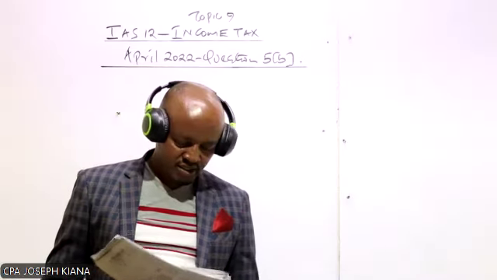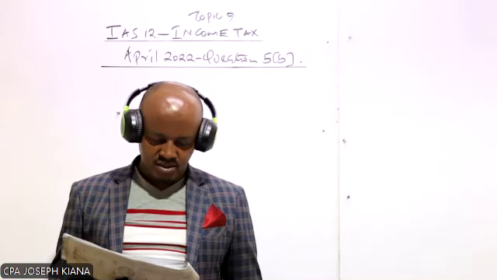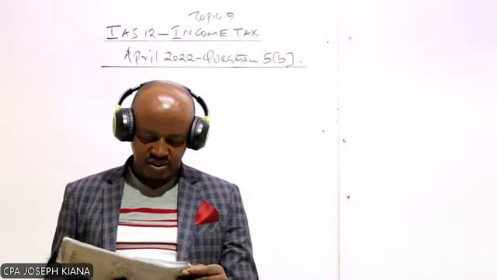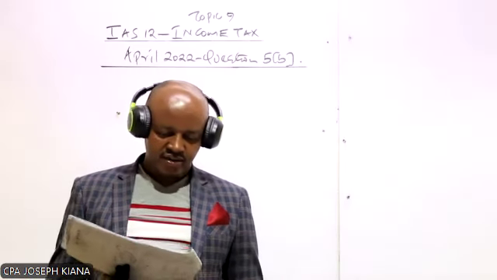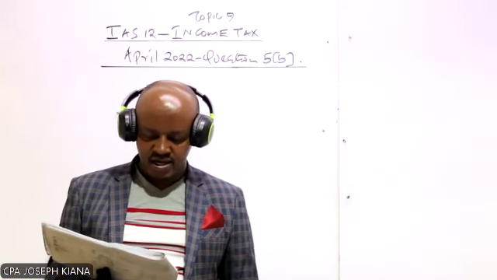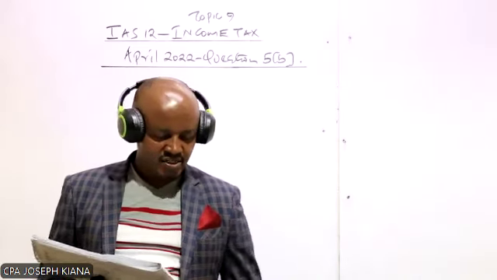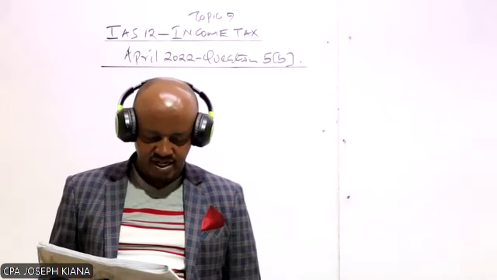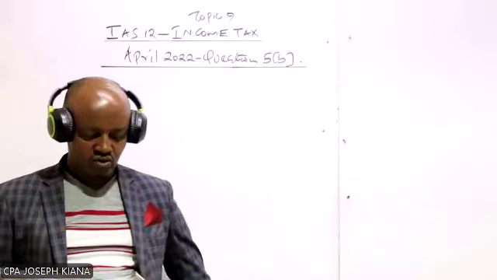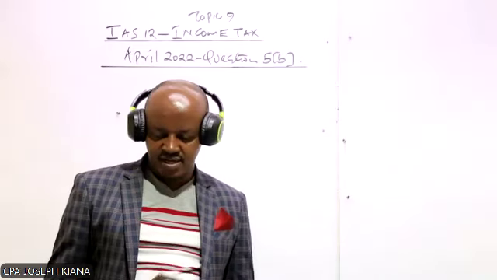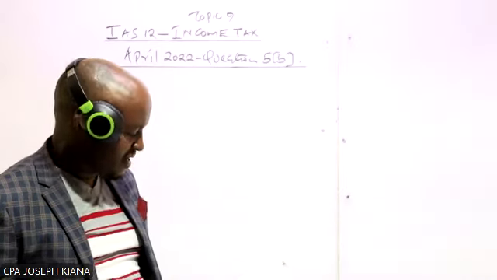Yes, so the question is, Zion Limited, a public limited entity, is in the process of finalizing its financial statement for the year which ended 31st of October 2021. The following information was extracted from its accounting record for the purpose of estimating the deferred tax balance. So we are given that information from note 1 up to note number 7. What are we required to do? We're required to compute the relevant temporary differences. And number 2, we are required to prepare something called a deferred tax account.